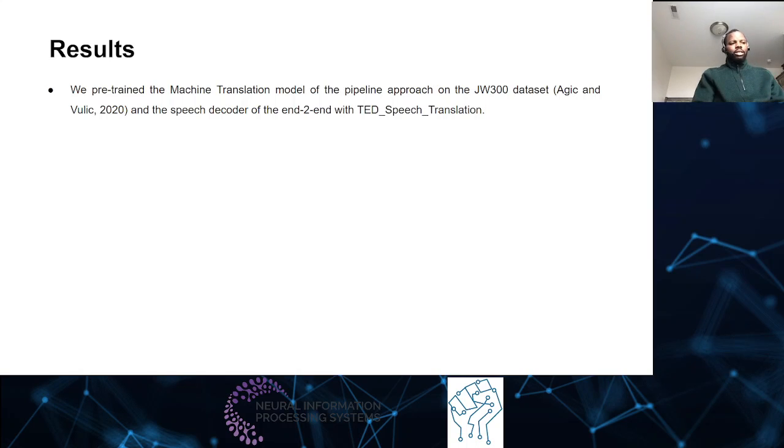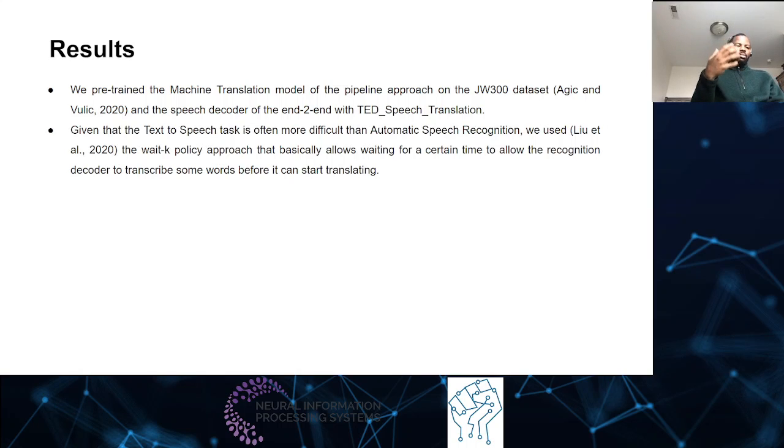Now the results. We pre-trained the pipeline model on the data for the translation model, but for the end-to-end model we also pre-trained on the TED speech dataset, to give it a way to start knowing how to do speech recognition.